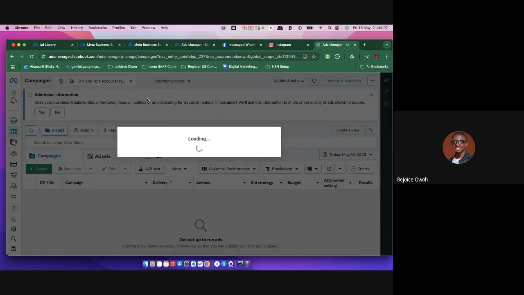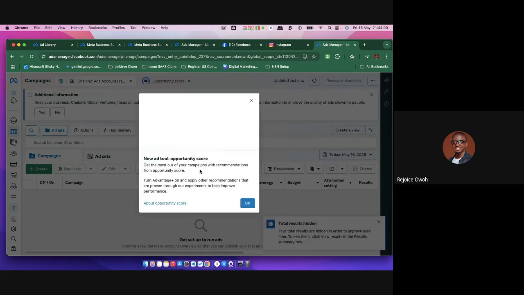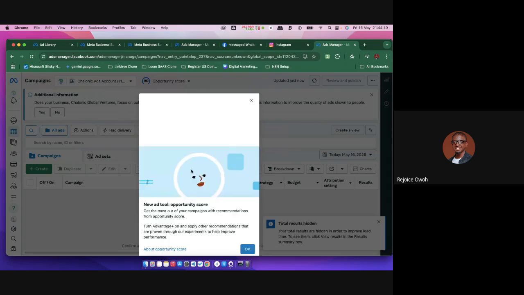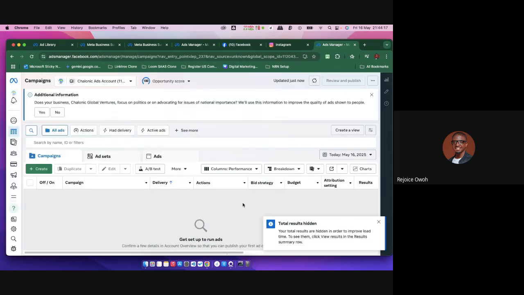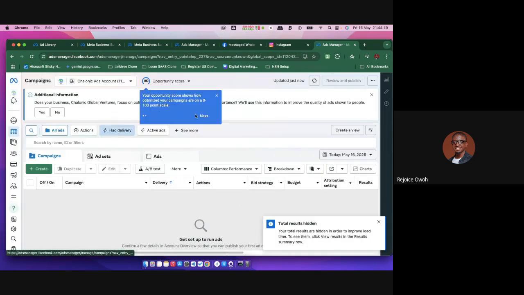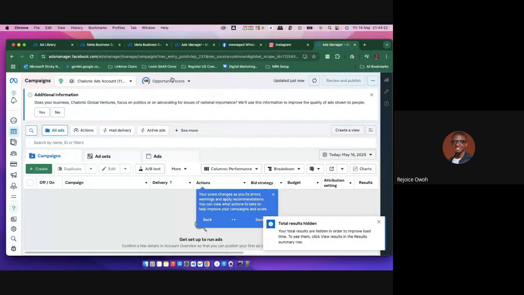Now I can actually fund that particular account, right? Now, okay, this is opportunity score, which means you are trying to know your performance and all. I think it's even a new feature. Okay, let me just see how it works. Okay, yeah, your opportunity score. Okay, let's just click on done. You can just go through that later, right?